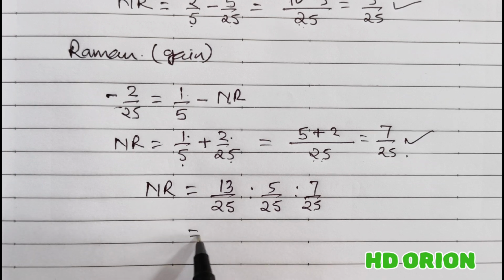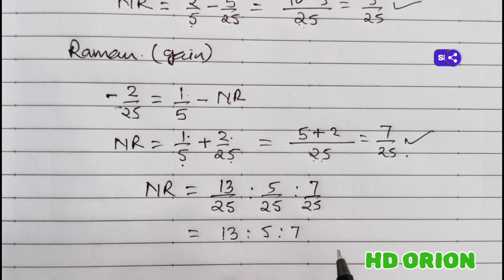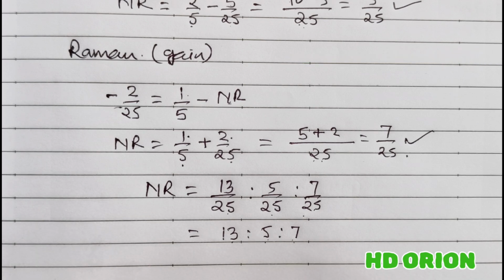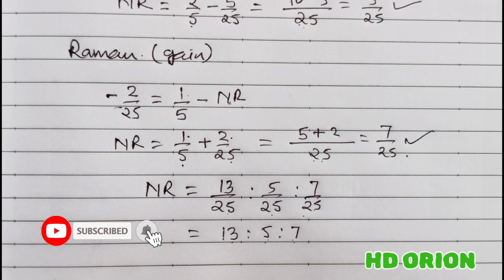As a result, the numerators can be said as new ratio. Even if you add this, you will get the denominators. So 13 plus 5 plus 7 is nothing but 25. So this way also you can cross check it, and this is how it is to be understood. It is a tricky question, but it is simple once you have understood it.